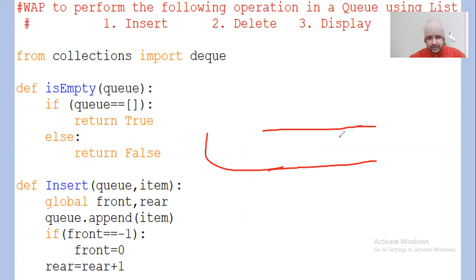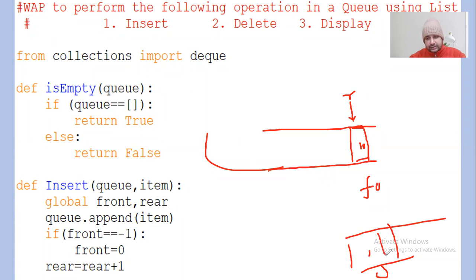So the first element is going to be inserted here, right? This is 10. The front is 0, and the rear is also 0 for the first one. Next time you insert again. As for the data structure, this is the 0th location, this is the first location, right? First element is going to be appended here, second is going to be appended here.